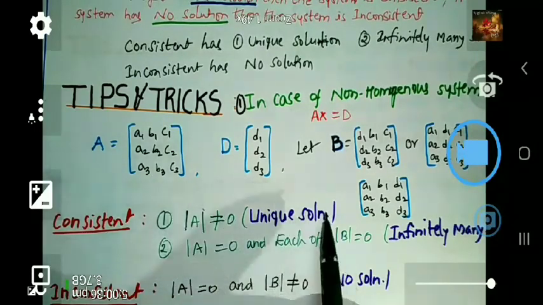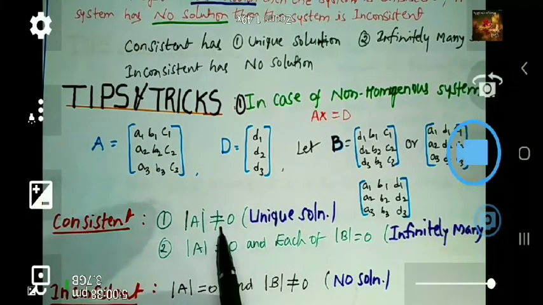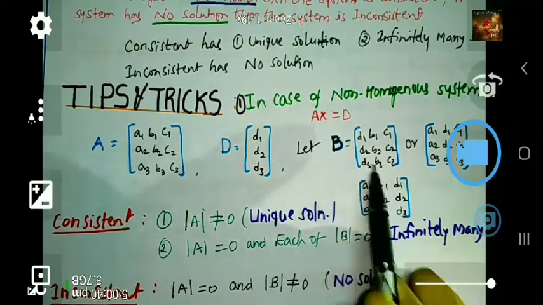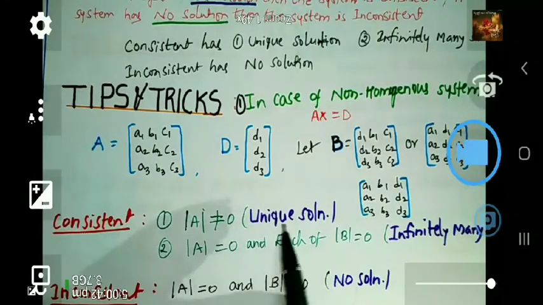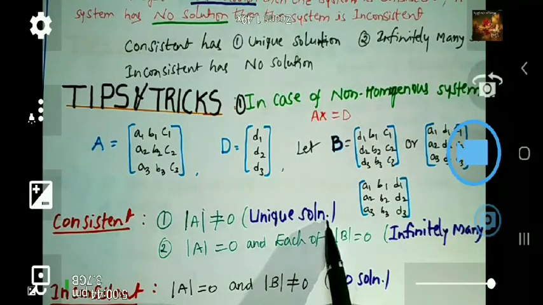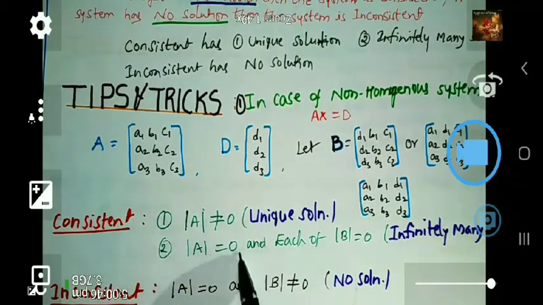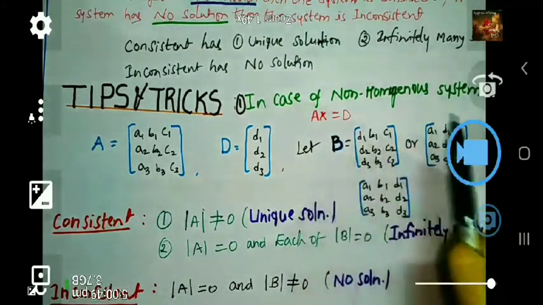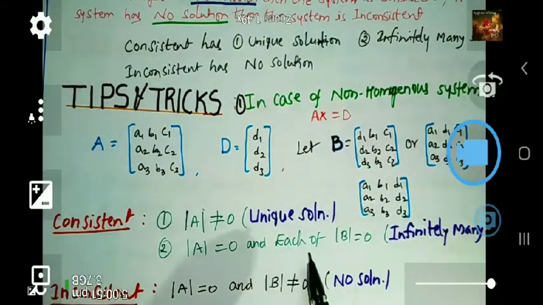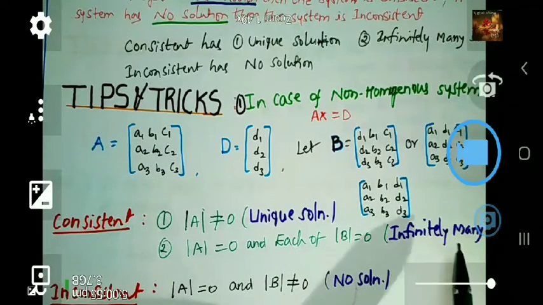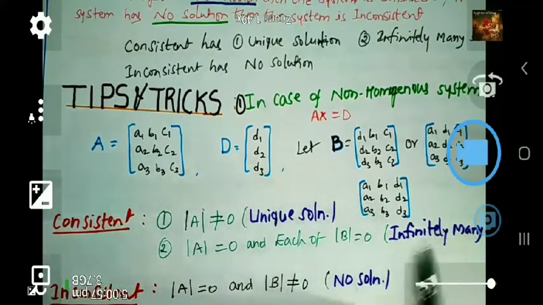If A is not equal to 0, no need to worry about the B. Just think of it as a unique solution. Suppose that A is 0, we have to think about the B also. And if each of the B is 0, then it has infinitely many solutions. Like that we can conclude in case of consistent.